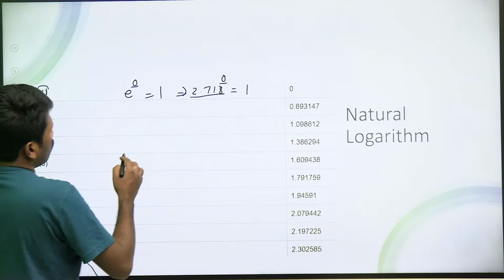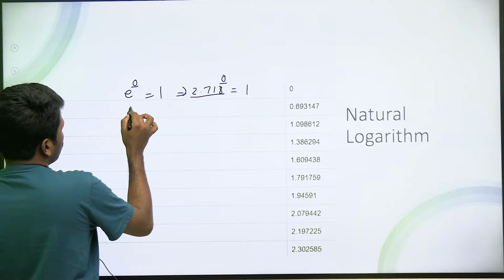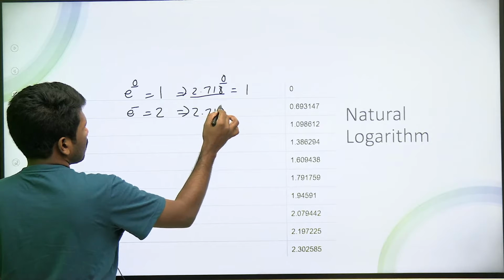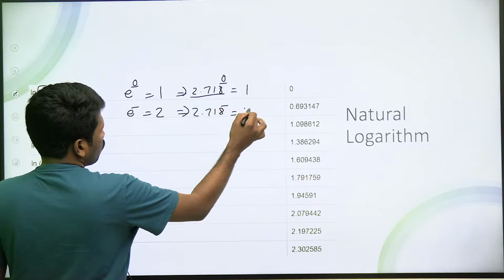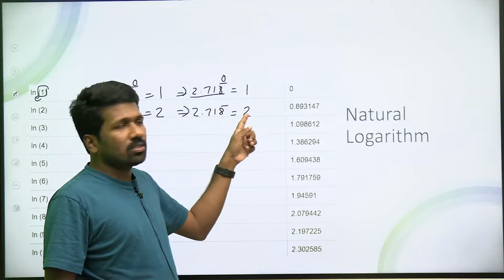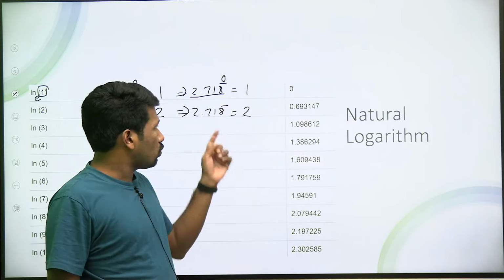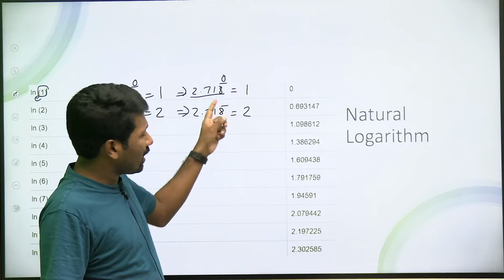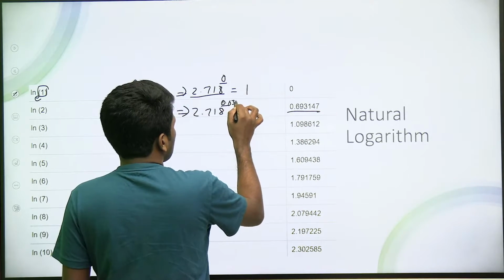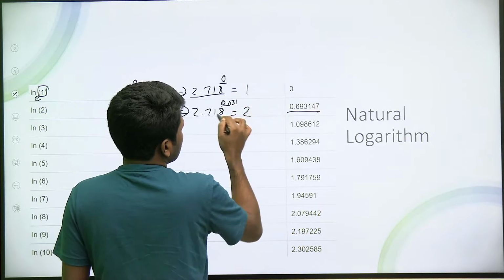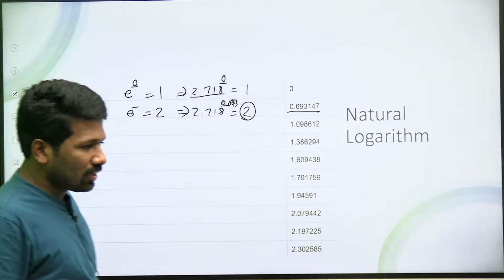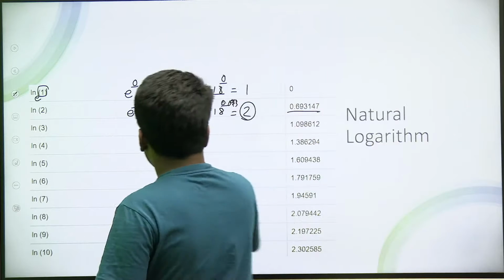Similarly log 2 क्या होगा? इसका meaning क्या है? e raised to कौन सा power है 2? e is what? 2.71 ना? 2.718. 2.718 raised to what is 2? 2.718 2 से भी ज़्यादा है ना? So 2.718 raised to 1 is more than 2. So 2.718 raised to, it will be a little less than 1 for sure. So that will come up to 0.6931. That means 2.718 raised to 0.693 will be approximately 2. Are you understanding? So likewise you try to understand the rest.